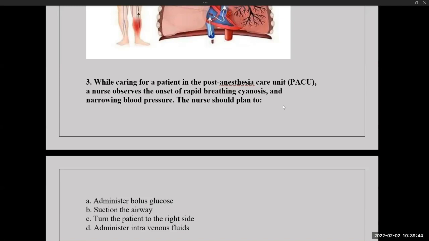The patient has developed cyanosis, rapid breathing, and narrowed blood pressure. So the accumulated secretions need to be removed by suction. So the correct answer for this question is suctioning the airway. So during the post-anesthesia care unit, you have to closely observe. See, these kind of questions you will get from the respiratory system, as well as you may get these type of questions from surgical nursing.